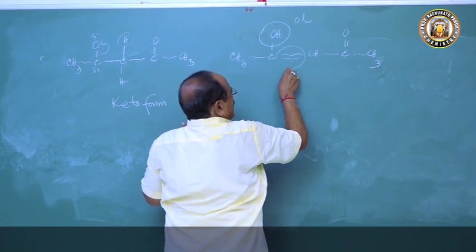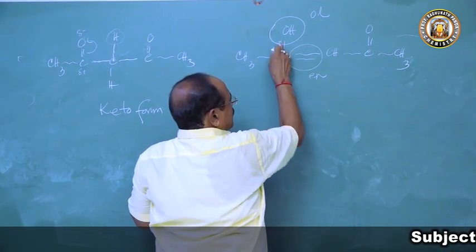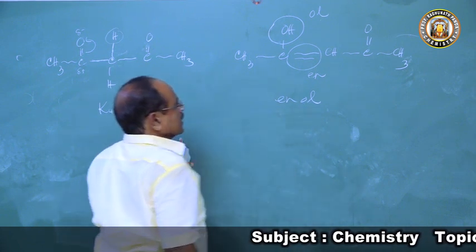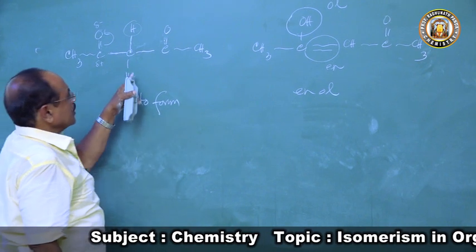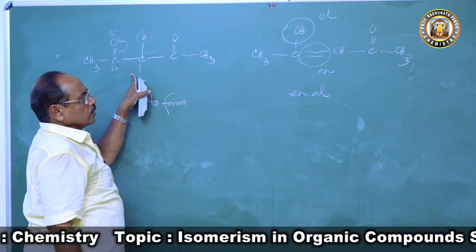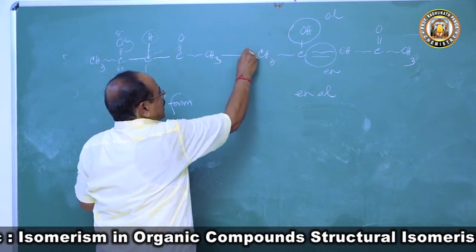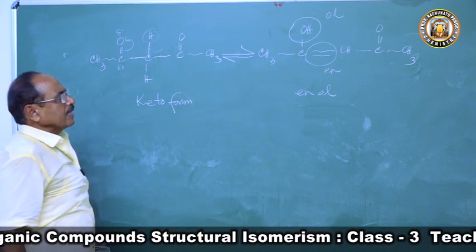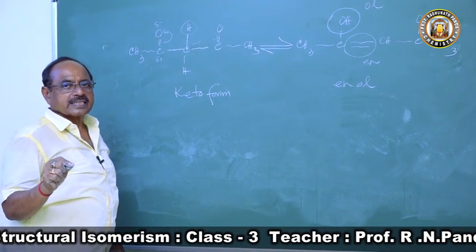And here it is a double bond, and double bond is called ene. So it is the enol form of acetyl acetone. So there are two forms, this forms this and this forms this. They simultaneously exist; these two compounds exist simultaneously.